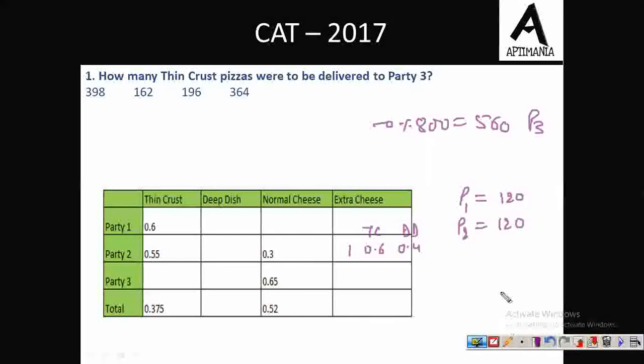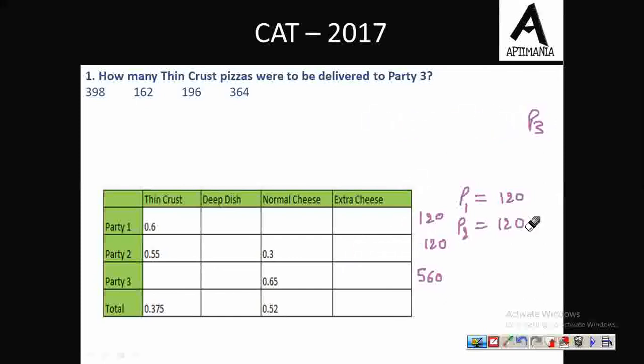So we know that in total 560 pizzas were delivered to party 3, 120 to party 1, and 120 to party 2. Now, let me first remove this extra information from here. So now the information was that out of this 120 pizza, thin crust was 0.6 in fraction.